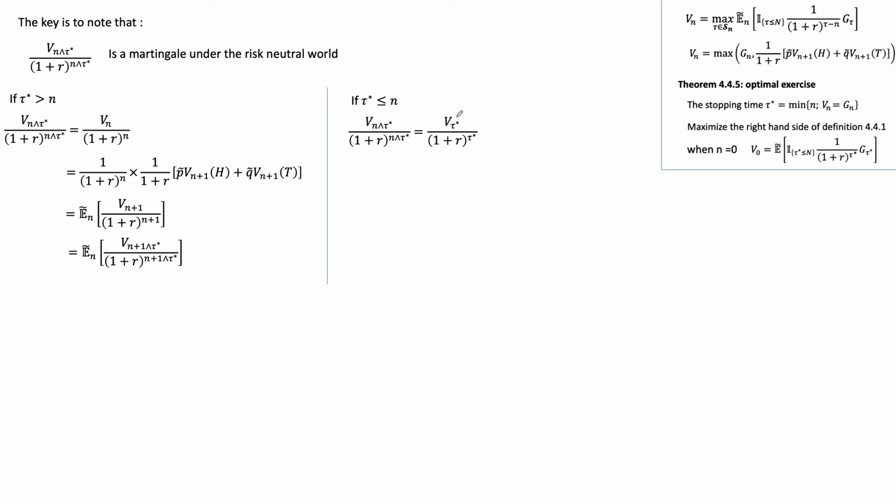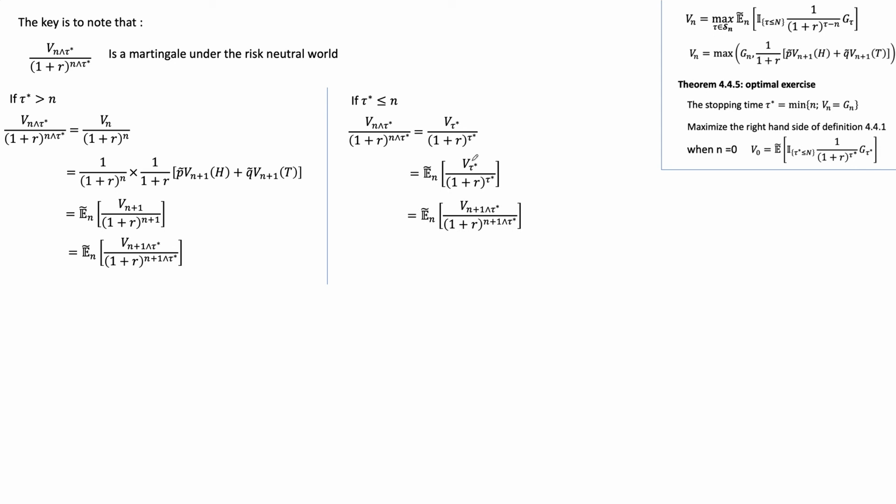And since this process has already been frozen in the past before we even reach time n, before we even reach today, essentially this is a constant. This is never going to change, and that's the meaning of a stopped process, right? So if I take the expectation as of time n of this tau star, this is just a constant, so it's frozen again.